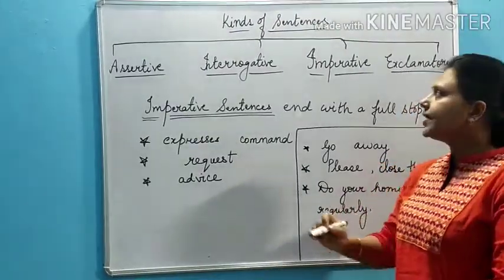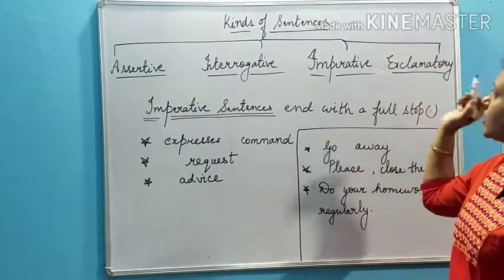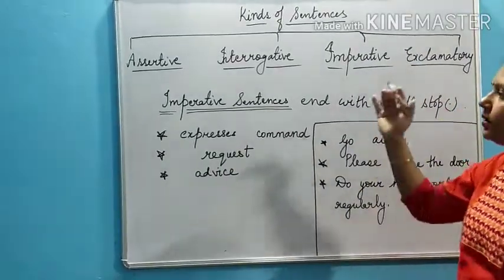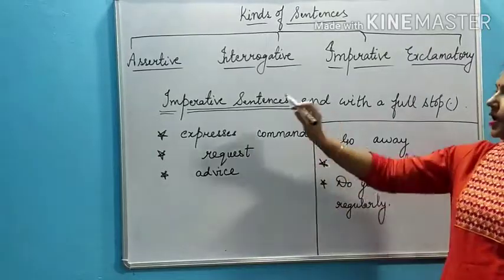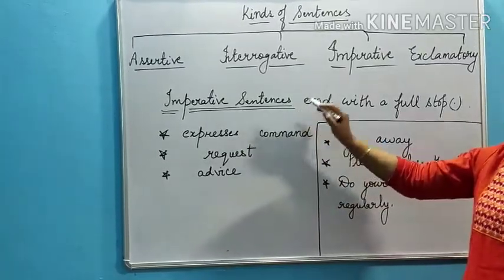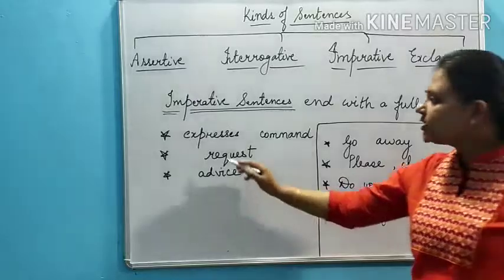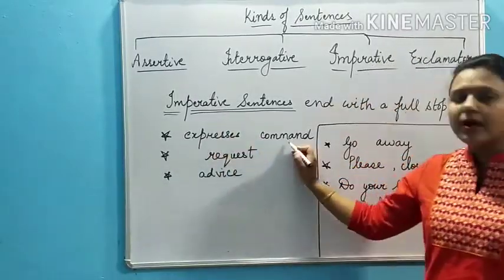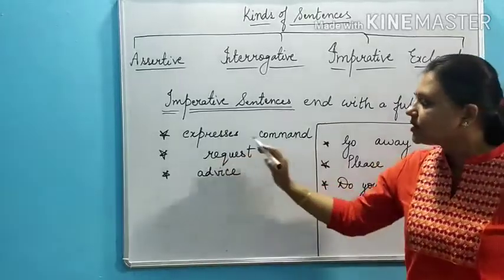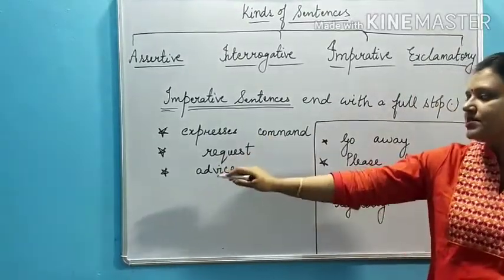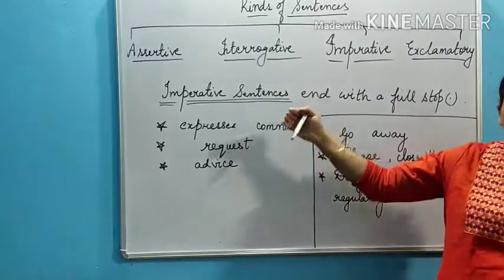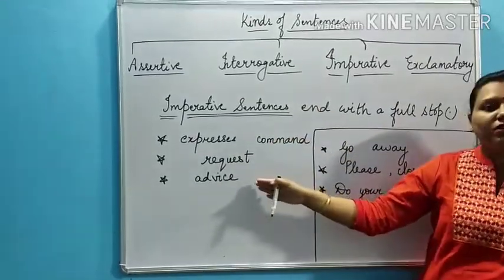Now the third kind of sentence is the imperative sentence. Now what are imperative sentences? Imperative sentences are those sentences which express a command, a request or an advice. We know what a command is, what a request means and what advice means.